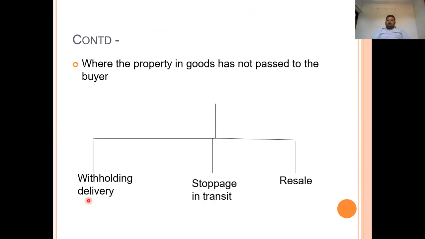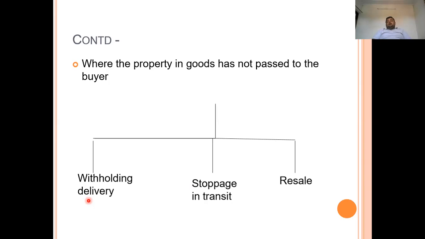Again, that is the next right, which is available even if the property of goods has not passed to the buyer. In this case also he can stop the goods in transit, because here the property has not passed to the buyer, but the goods are in transit. Next is resale. Where the property has not been transferred to the buyer, the seller has a right to resale.